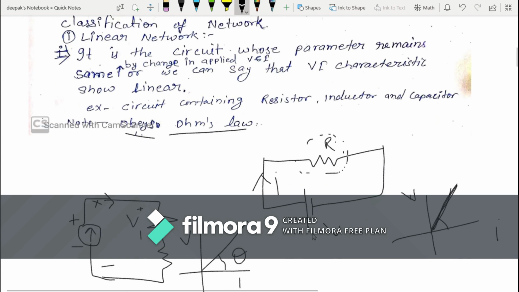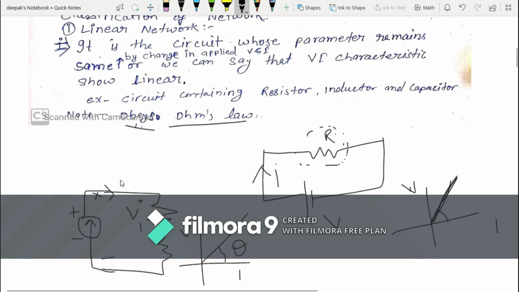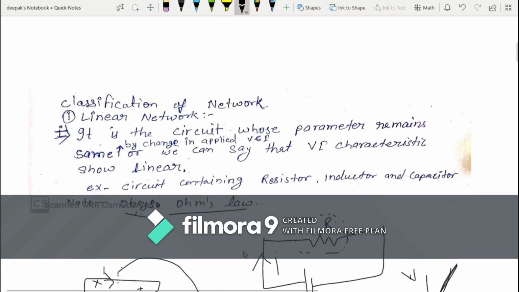Similarly, suppose I have drawn here a network. Then if you apply a voltage or current source here, suppose this is a voltage source, and I am changing this voltage source, then the VI relation we will get is like this, V and I. This is a straight line because a linear network always shows linear behavior between V and I. So this is the definition of linear network.